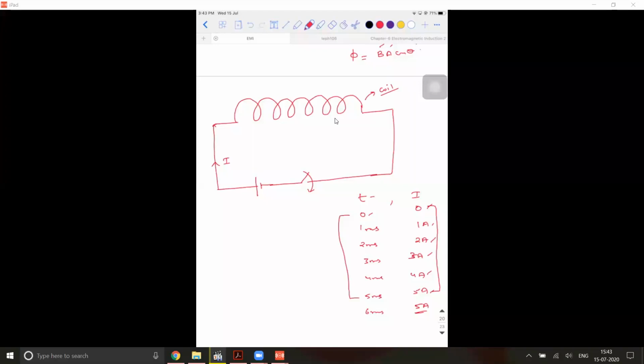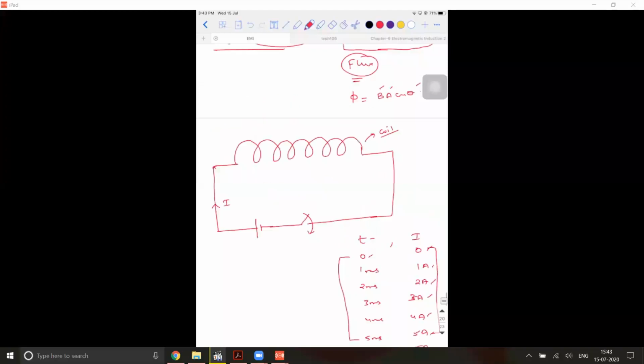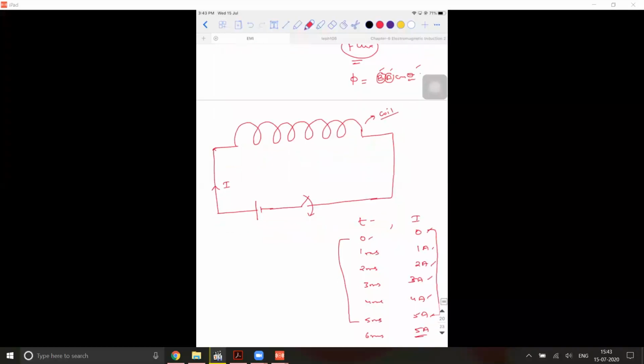So what will happen between the 0 to 5 seconds? Magnetic flux changes. Magnetic flux changes due to what? See, if magnetic flux has to get linked, what happens? You need a magnetic field, you need an area, you need a closed surface, and you need some orientation between the magnetic field and the area. What justification? I only spoke about current. I didn't speak anything about the field at all. So what theoretical aspect do you think will happen within this coil so that I can say that there is an EMF induced across the ends of this coil?